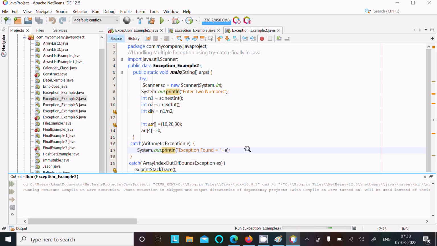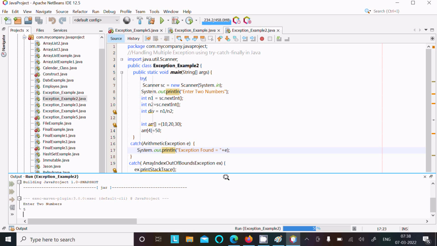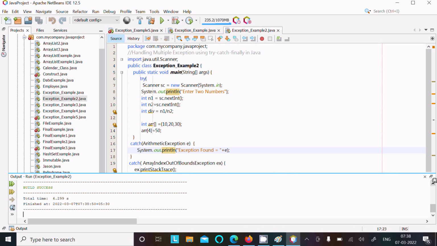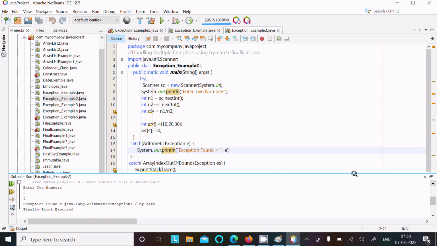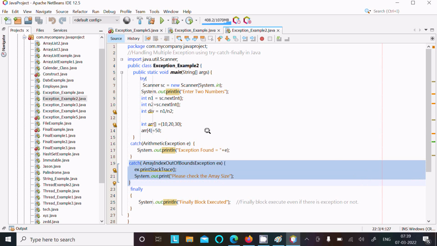So this is running. Now if I enter 5 and second number 0, so you can see here 5 by 0, the div value is now infinity. So exception found. Here the e value: exception found, then the value of e, java.lang.ArithmeticException divided by 0, and then after that the finally block is executed. So this executes if the first exception is generated.